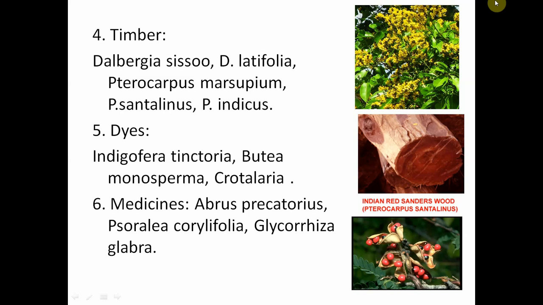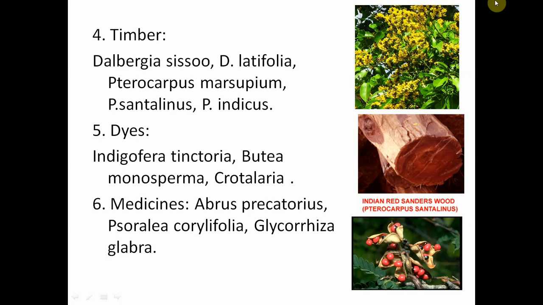And Sesbania sesban, also called Avisa. Sophora japonica, also called Japanese pagoda tree. So these are the important plants for their commercial value. They have a lot of commercial value, and they are important for our economy also.